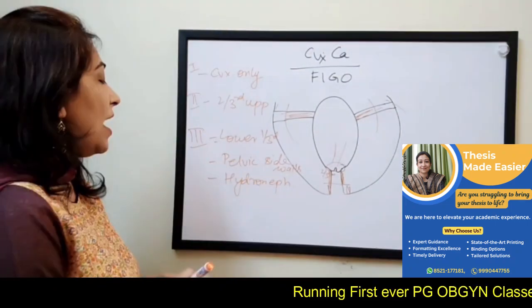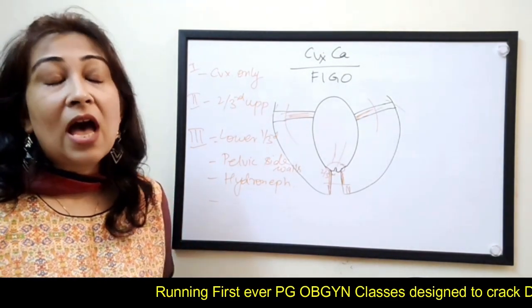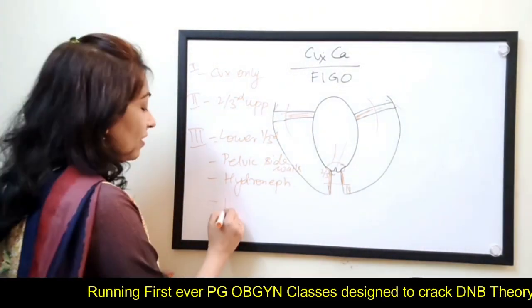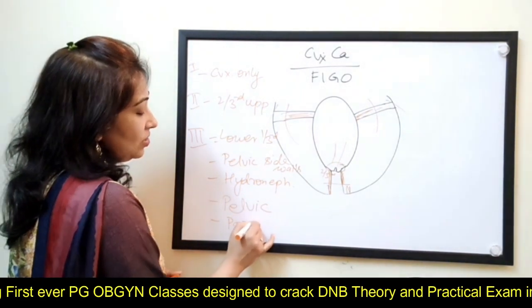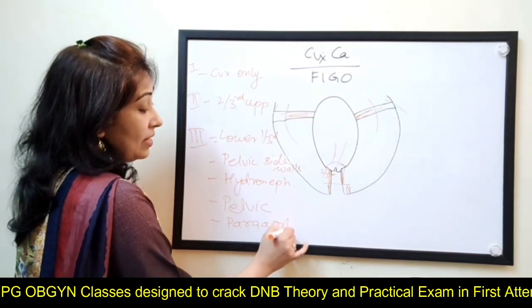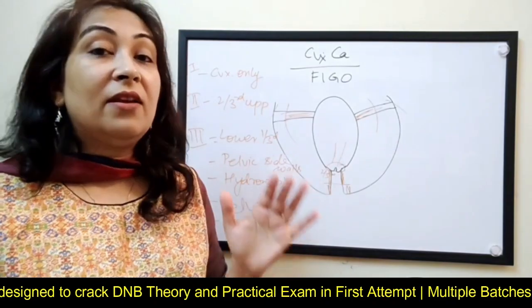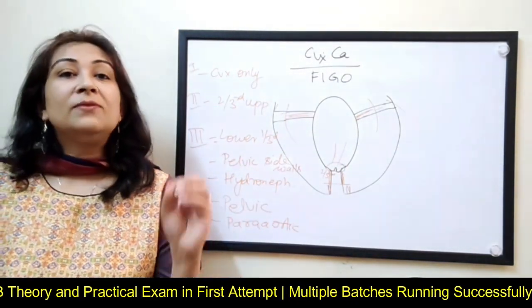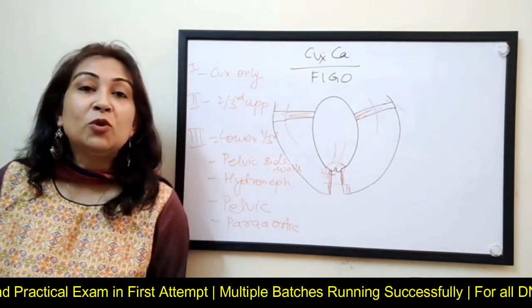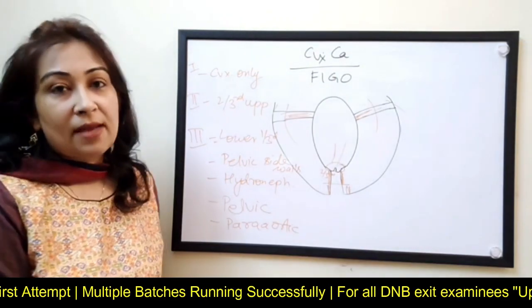So stage 3, hydronephrosis. And of course your pelvic lymph nodes, how will they be left? So pelvic lymph nodes and para-aortic lymph nodes will also come in stage 3. Mind you, I have not yet gone into 1A1, 1A2 or 1B. I have not yet done that. I'm just trying to make it easy conceptually, the FIGO staging. Once you know this thing, it's very easy for me to go to the next step.